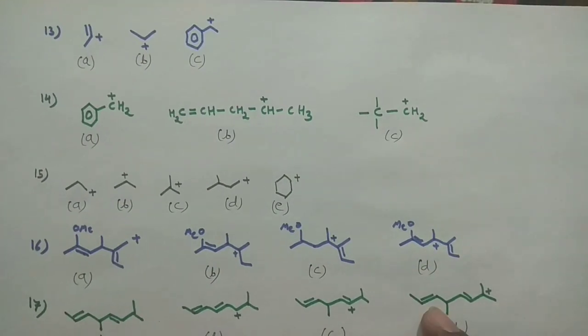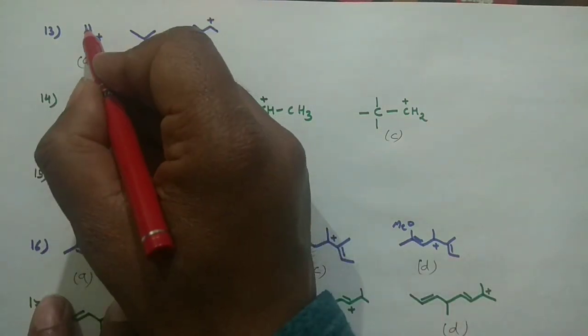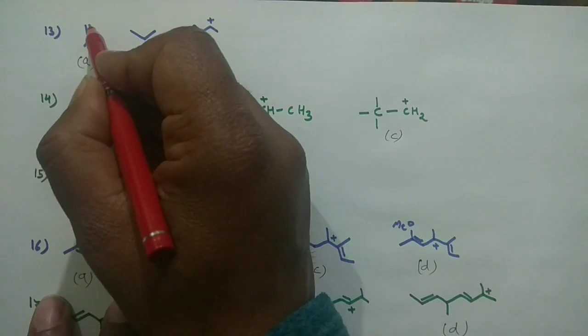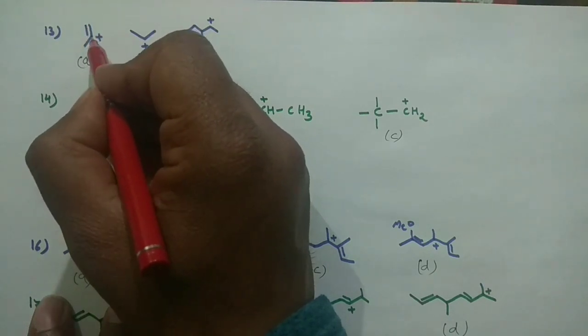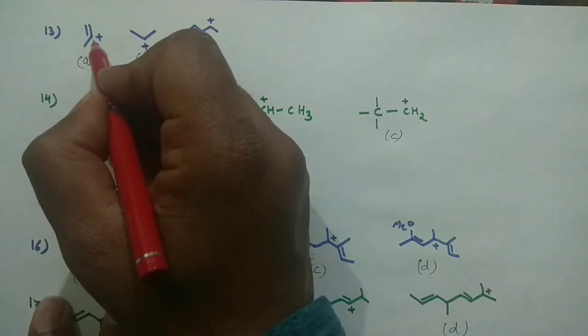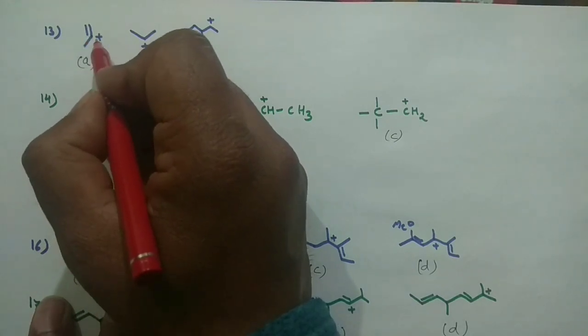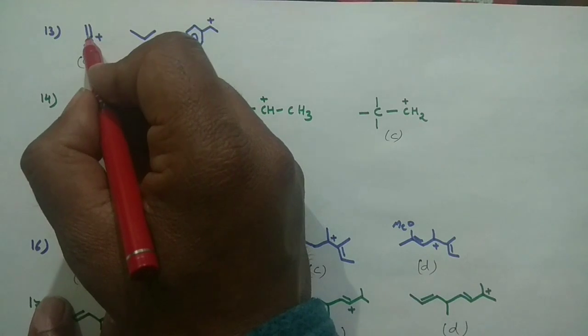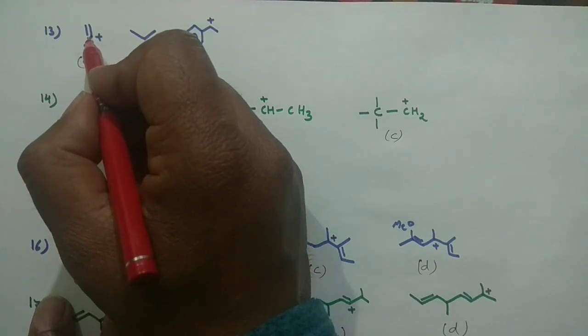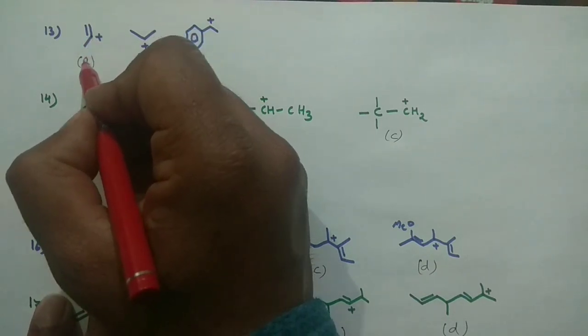Now my next problem, what does it say? You see, this is a double bond, an sp2 carbon is there, and you cannot put positive charge on the sp2 carbon. It is actually the vinyl carbocation, and in these vinyl systems, you cannot actually put the positive charge on the double bond or on the triple bond. I have explained these things, right? So this is the least stable one.